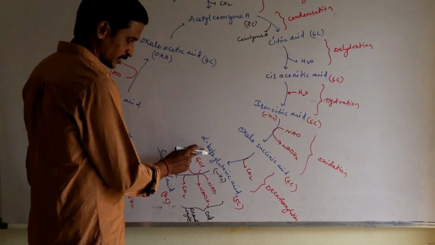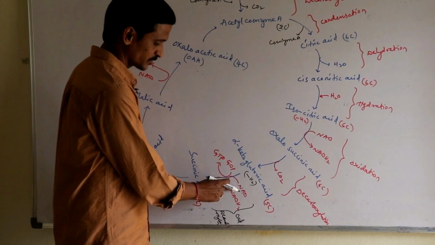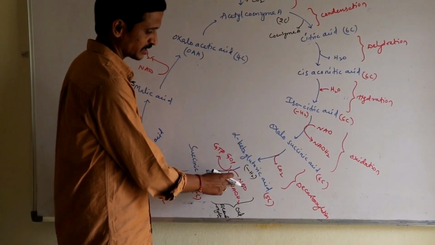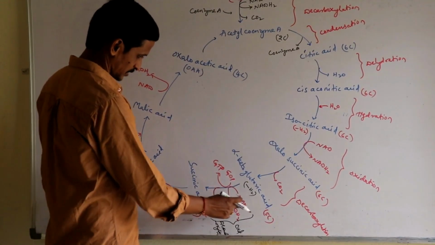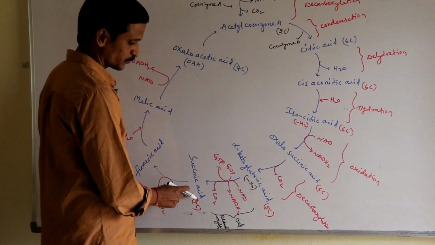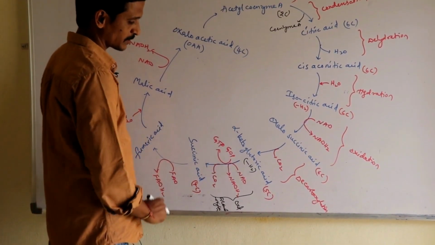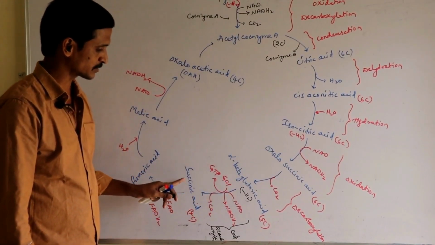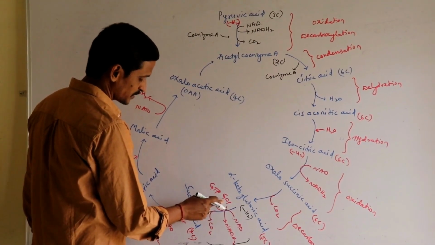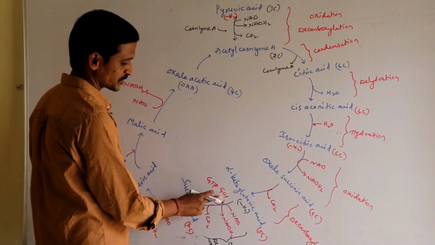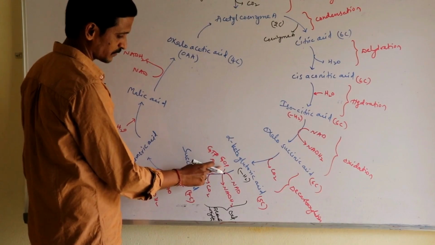So ketoglutaric acid, by undergoing oxidative decarboxylation, during oxidation H2 is released, which is taken by NAD, so you get one more energy rich substance, that is NADH2. Carbon dioxide is removed, that's why the 5-carbon compound turned into a 4-carbon compound, so that is decarboxylation. By undergoing oxidative decarboxylation, ketoglutaric acid is converted to succinic acid, and during the same step GDP is converted to GTP. An inorganic phosphate is added at this stage.